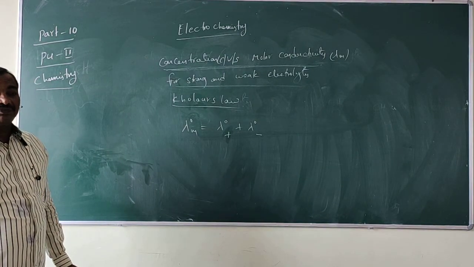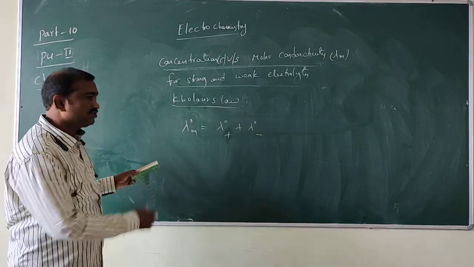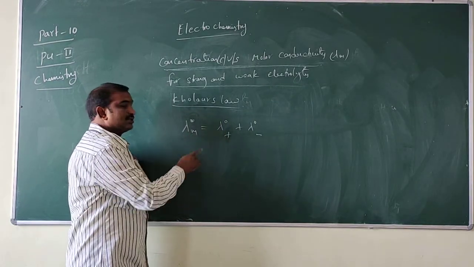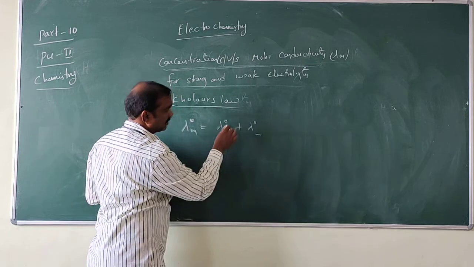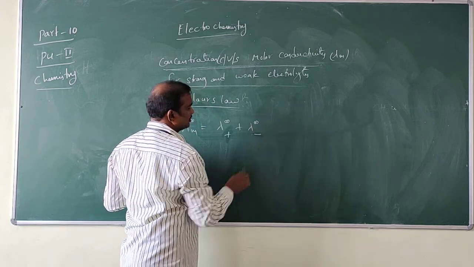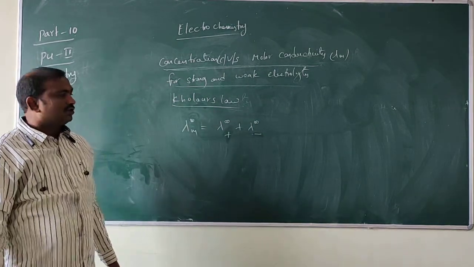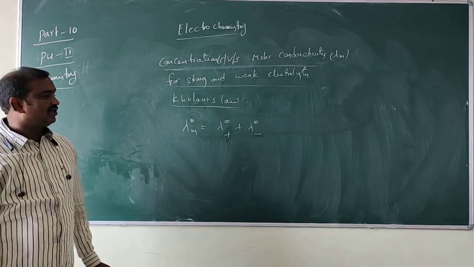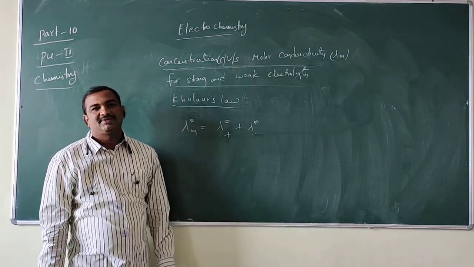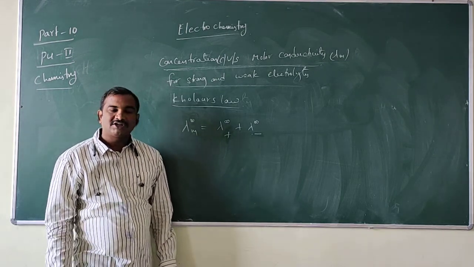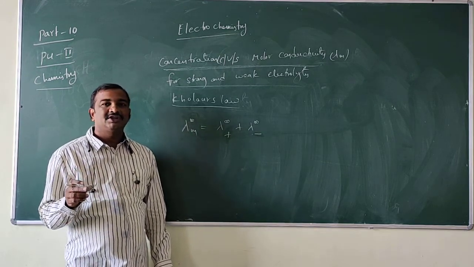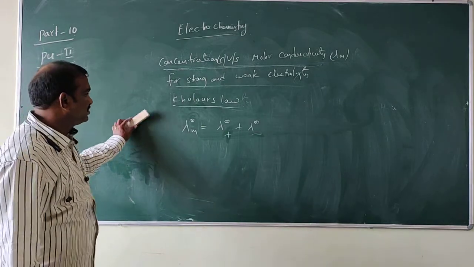So limiting molar conductivity at infinite dilution is equal to the sum of molar conductivities of cation and the sum of molar conductivities of anion. This is for weak electrolytes.